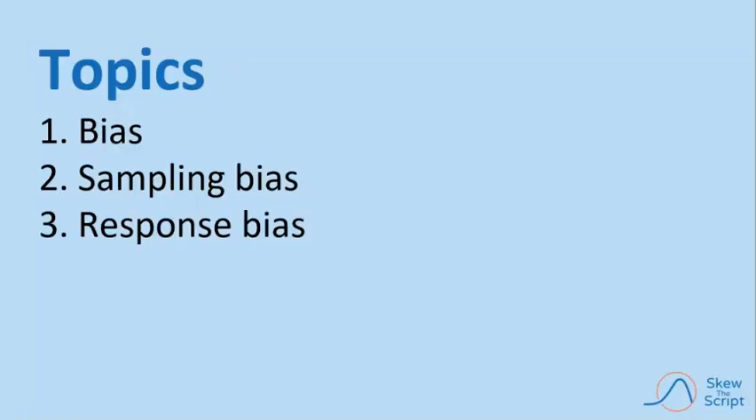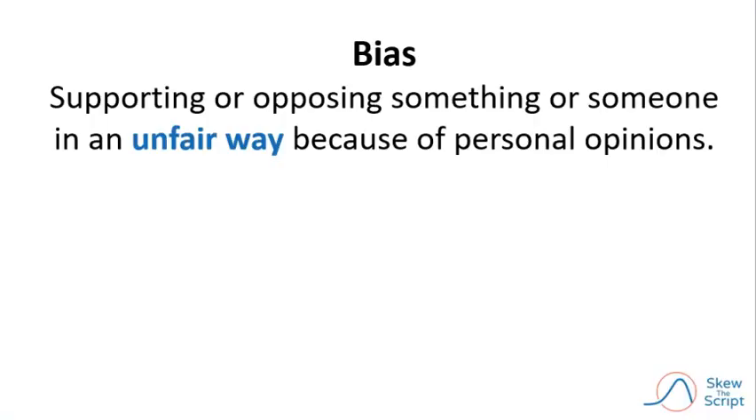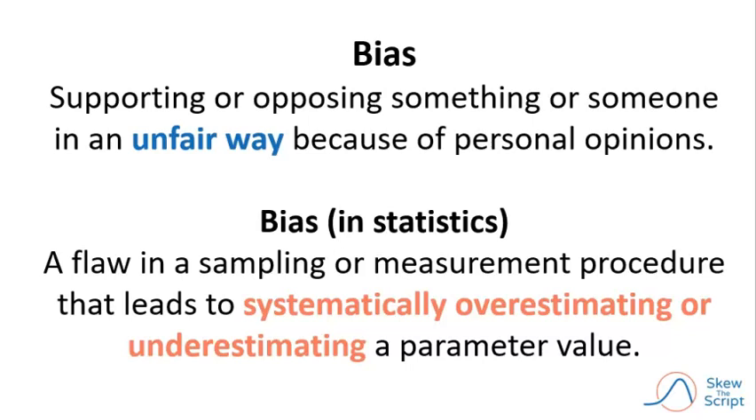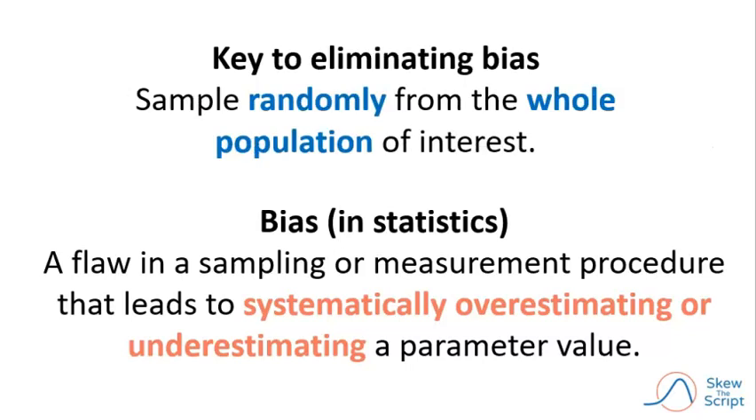We're going to cover 3 topics today, starting with bias. You may know about bias as supporting or opposing something or someone in an unfair way because of personal opinions. In statistics, bias is a flaw in a sampling method or measurement procedure that leads to systematically overestimating or underestimating a parameter value. It's important to pay attention to bias because it can lead to unreliable or wrong conclusions. The key to eliminating bias is to sample randomly from the whole population of interest.